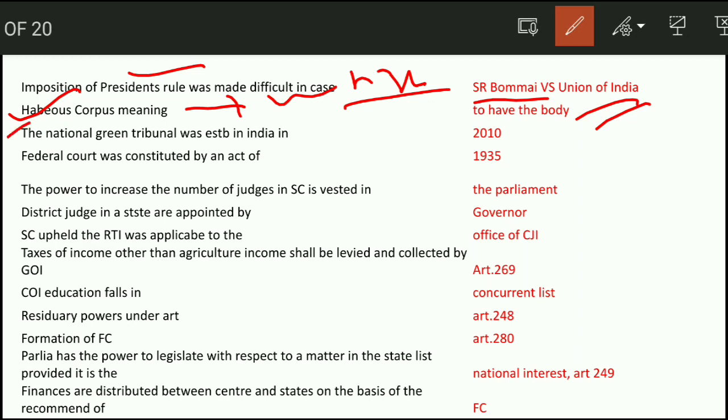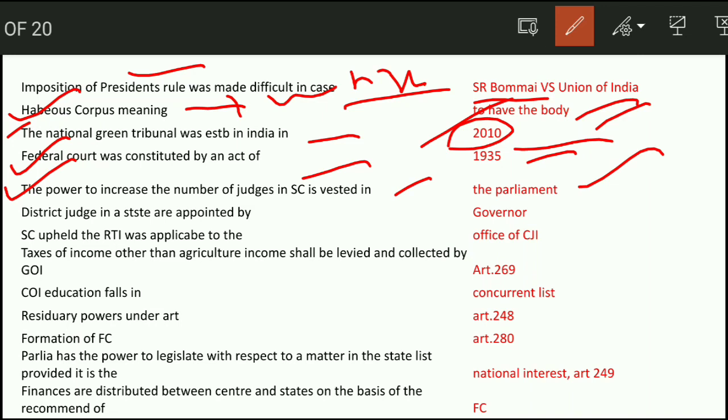Next question. The National Green Tribunal was established in India in 2010. Next question. Federal Court was constituted by the Act of 1935, that is the Government of India Act. Next question. The power to increase the number of judges in Supreme Court is vested in Parliament. So only Parliament can increase the number of judges in the Supreme Court. Next question. District judges in a state are appointed by whom? The governor of the state.